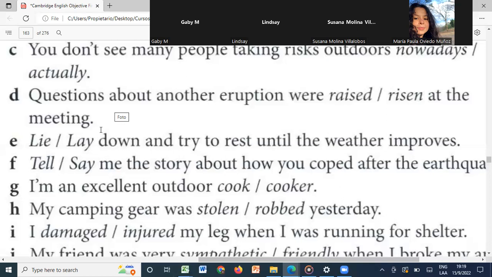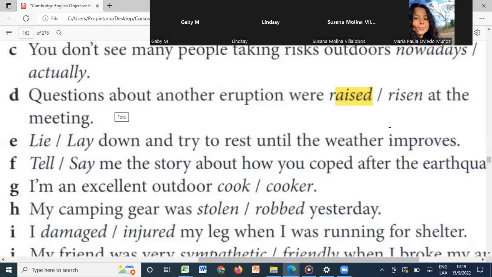But to rise is intransitive, and there's no object. So in that case, questions about another eruption were raised. Let me put it here for you. Raised.